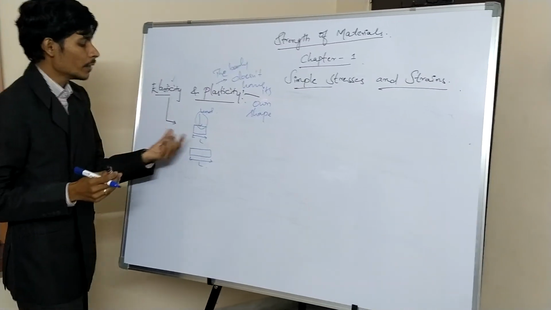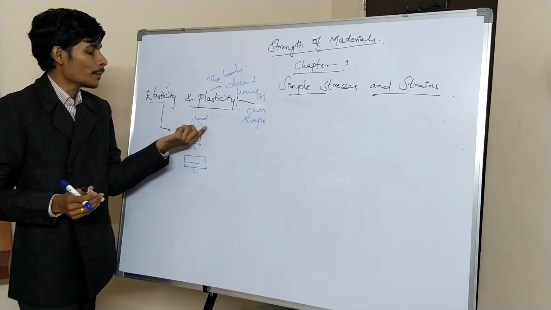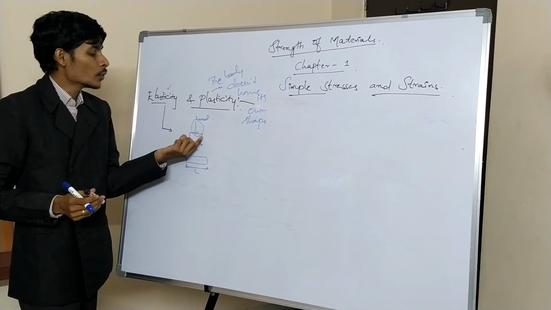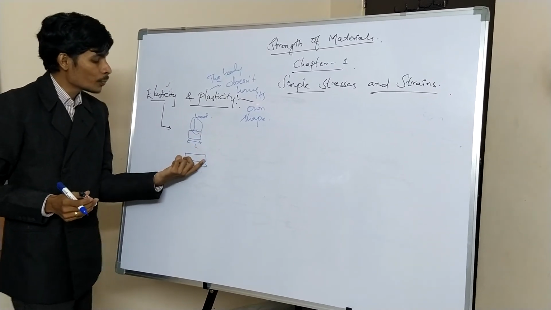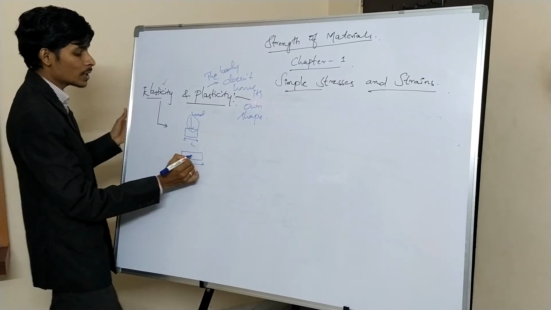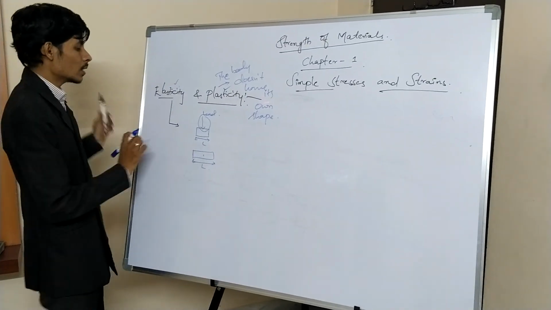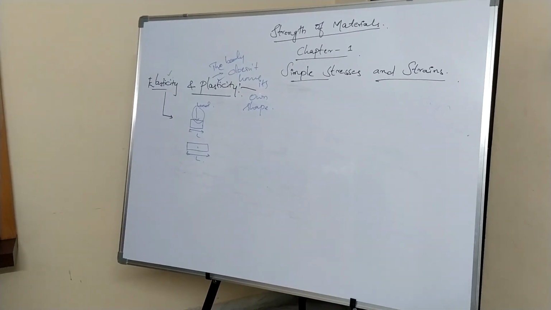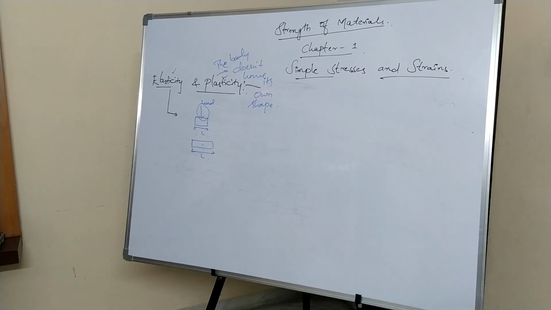Before load, the body is in this position, and after application and removal of the load, the body will still be in the deformed position. That kind of property is called plasticity. So these are the terminologies we have discussed, elasticity and plasticity. Now let us